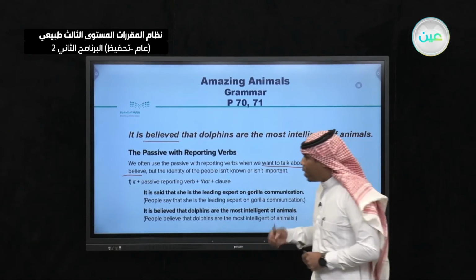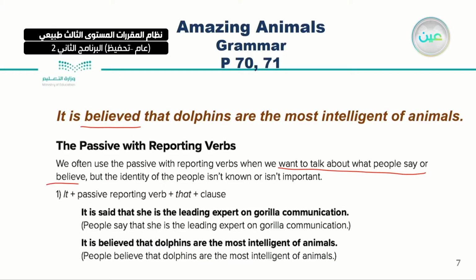The first one, number 1: you use the passive reporting verb, then that and the clause itself, which we will complete. For example, it is said that she is the leading expert. It is said. Who said that?